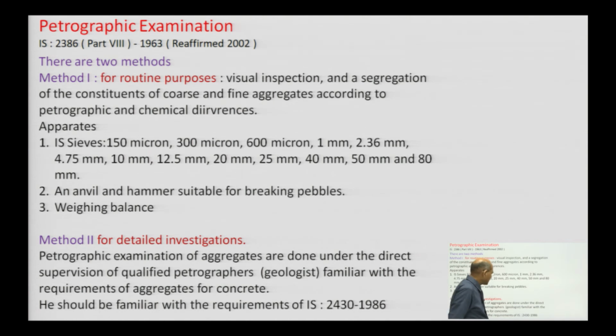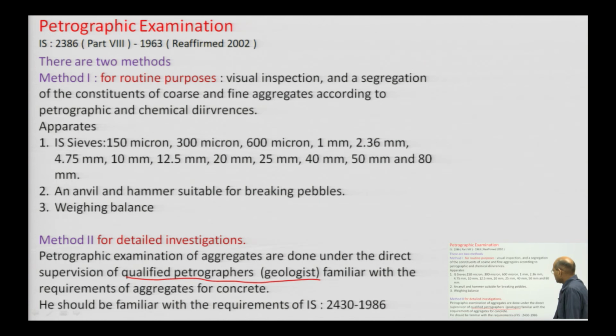In that case we have to take the help of a certified petrographer. He is nothing but a geologist with a specialization in petrography. You have to employ a petrographer who must be familiar with the requirements of aggregate for concrete.